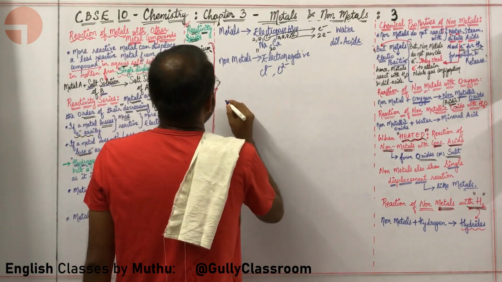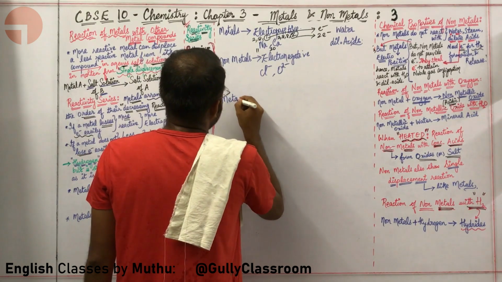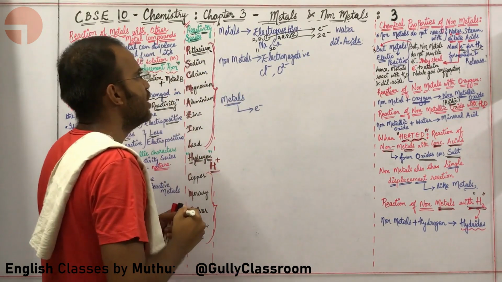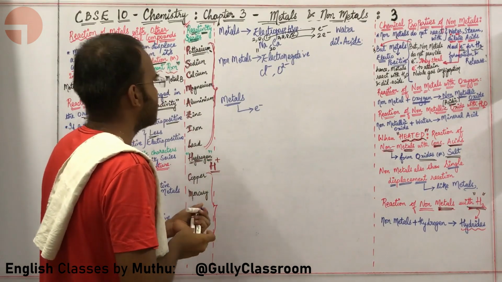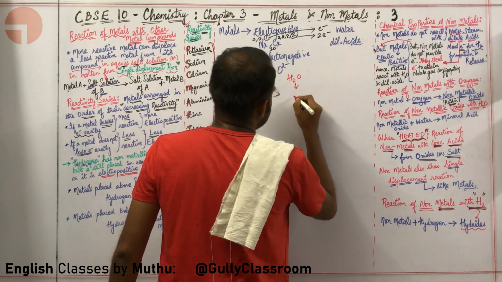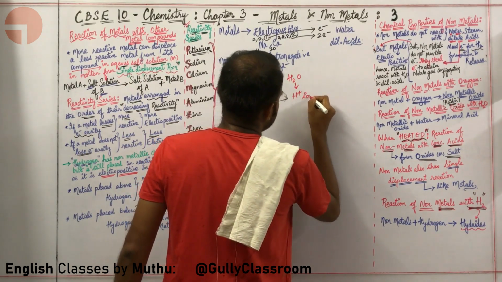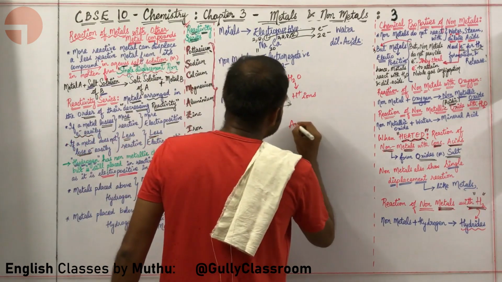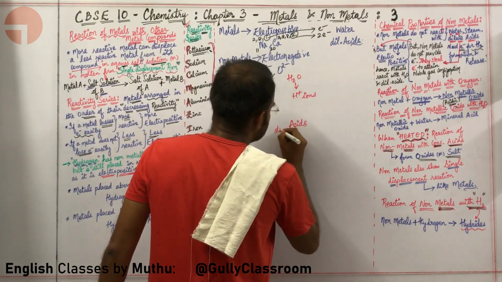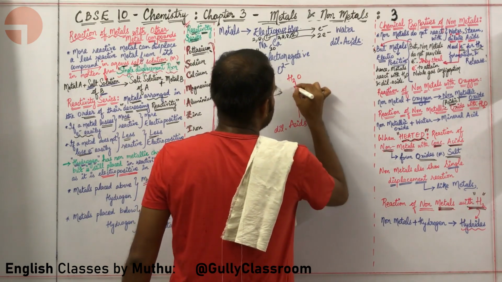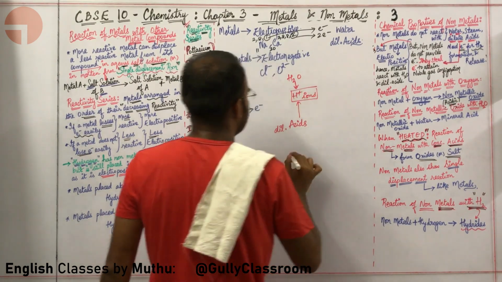Let us take metals. Metals are electropositive, they are easily giving electrons. Let us take water. Water is easily providing H plus ions. Water has a lot of H plus ions. Dilute acids also have a lot of H plus ions, so dilute acids are also giving a lot of H plus ions.